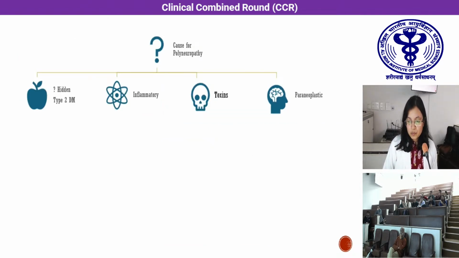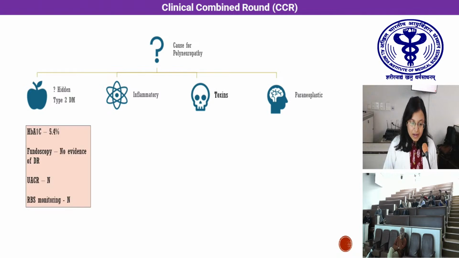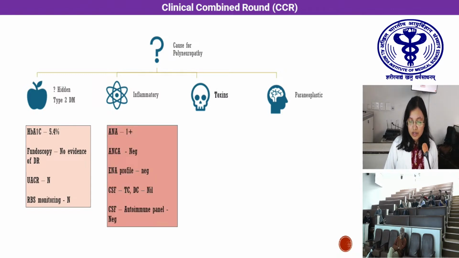We further worked up for the polyneuropathy. HbA1c was 5.4, which was falsely negative. Endoscopy showed no evidence of diabetic retinopathy. Urine ACR was normal, and RBS monitoring was also normal. So hidden type 2 diabetes mellitus was ruled out.